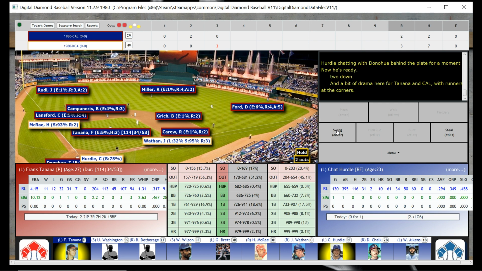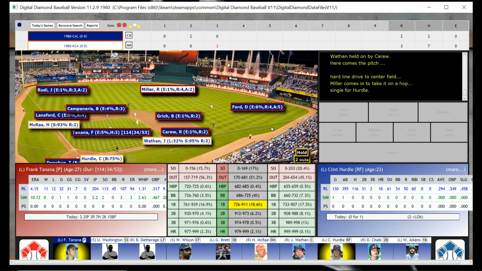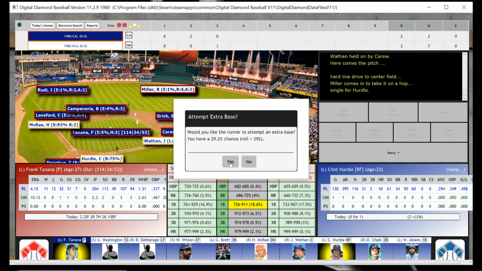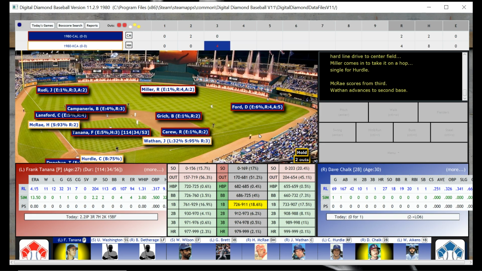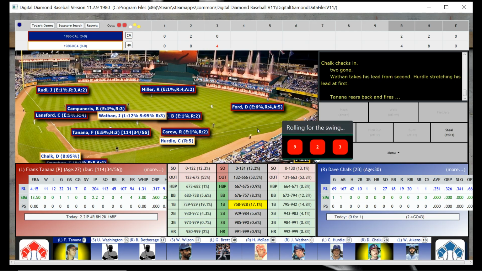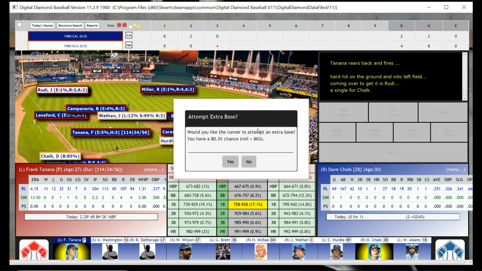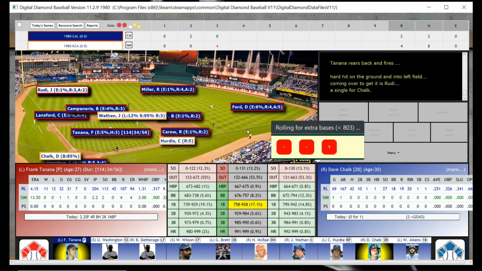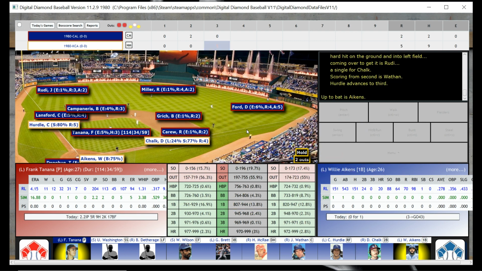Runners are at the corners, and Clint Hurdle is the batter. And Clint Hurdle's going to hit a single. And you got to wonder, are they going to take Tanana out of there because he's getting jacked? No, we are not going to try to take an extra base at not even 30%. We're going to let Dave Chalk try to get a base hit here. I know, and it's going to work. And 80%? Yeah, I'm going to go for 80%. And we score, yes, we've got a 5 spot up.